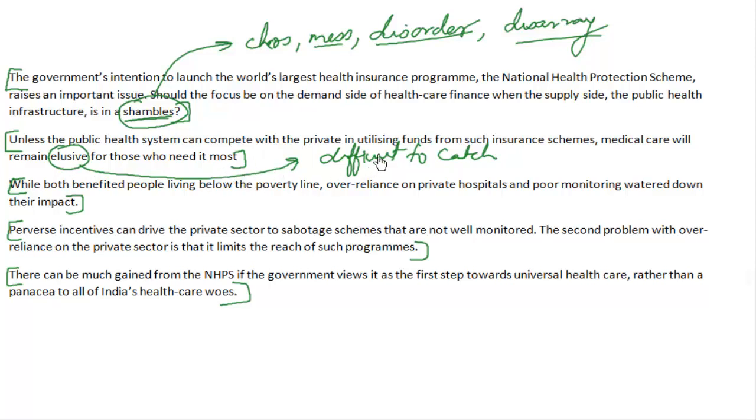And what is the synonym of the word elusive? We have many synonyms. The first one is, of course, when something is elusive, something is subtle or something is deceptive, correct? So subtle or deceptive, or we can also use the word illusory, right? When something is full of illusion, it's illusory. Or something is baffling, so this word also fits in here. So we have the synonyms for the word elusive: subtle, deceptive, illusory, baffling, difficult to catch, difficult to perceive, right? So these are the synonyms of the word elusive. Now let's go to the next sentence.